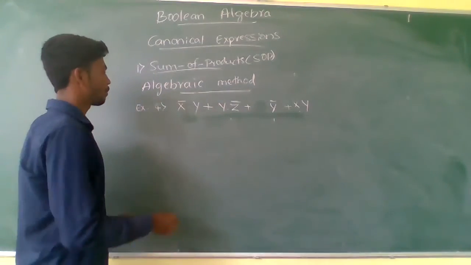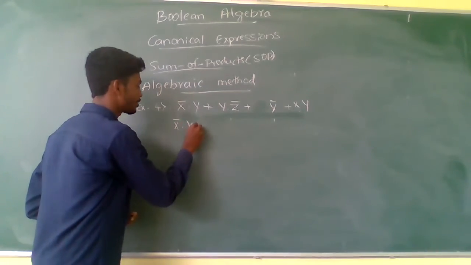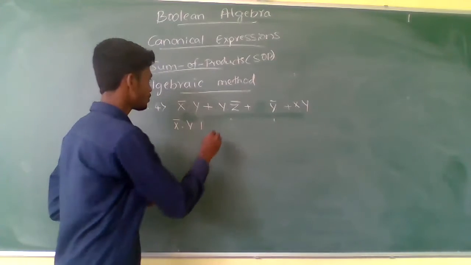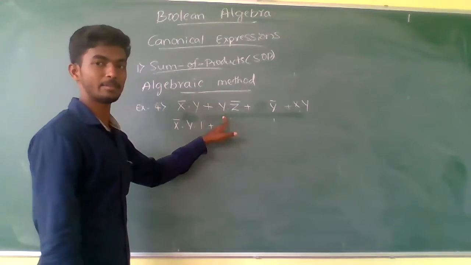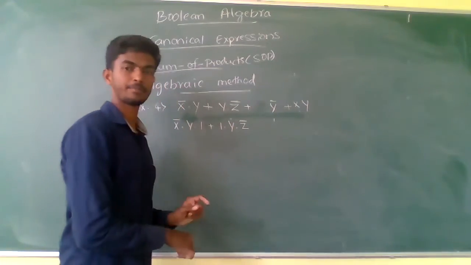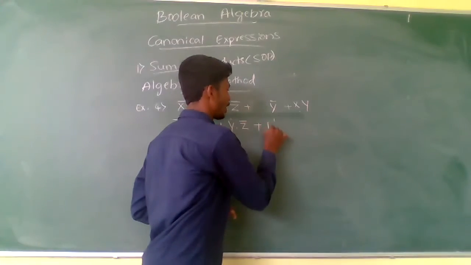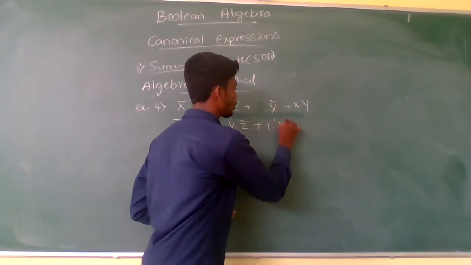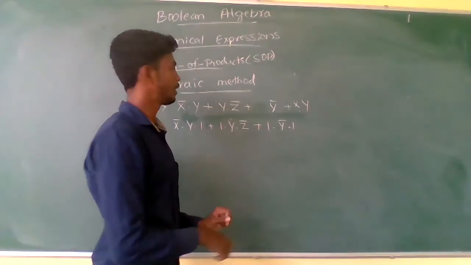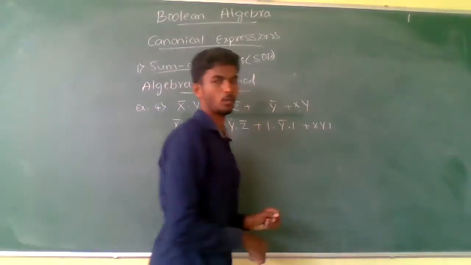So let us multiply by 1 for each missing letter. X complement y, z is missing here, so multiply by 1. And here x is missing, 1, y, z complement, and here x and z are missing. For x I am multiplying 1, y complement as it is. For z I am multiplying by 1.